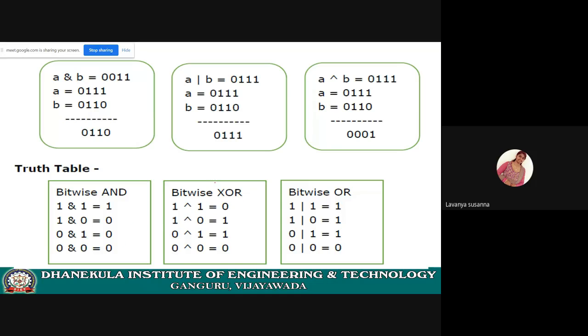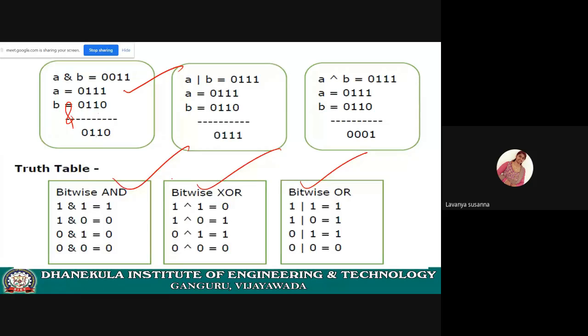Already you know these truth tables. Now see here, A equal to 0, 1, 1, 1 and B equal to 0, 1, 1, 0. Now you are applying bitwise AND, what will you get? 1 and 0 you will get 0, 1 and 1 you will get 1, 1 and 1 you will get 1, 0 and 0 you will get 0. See the truth table.